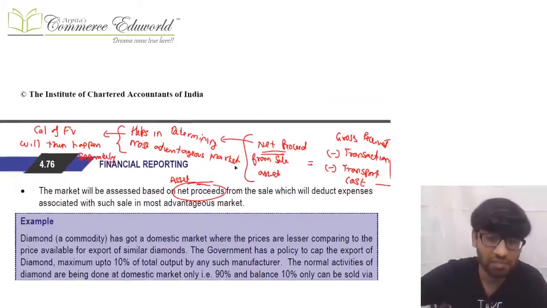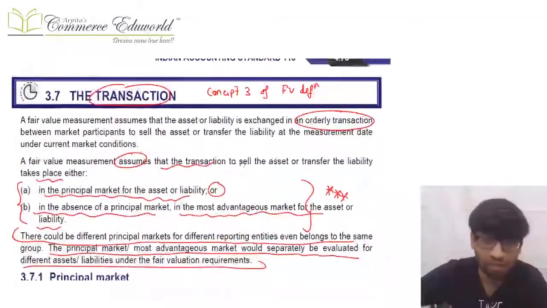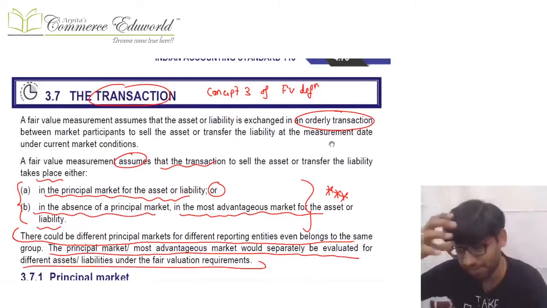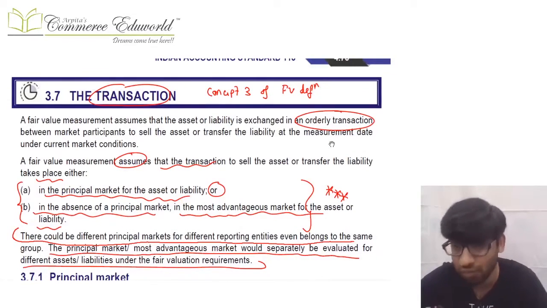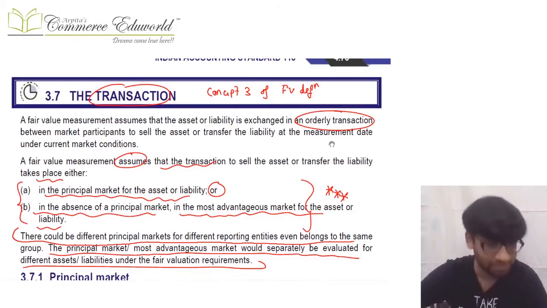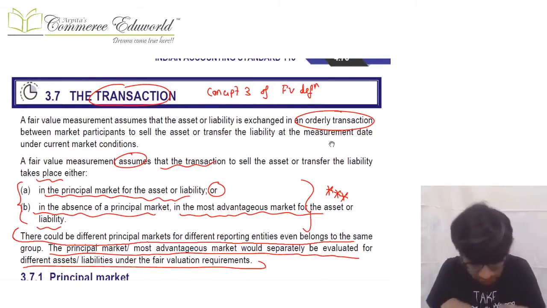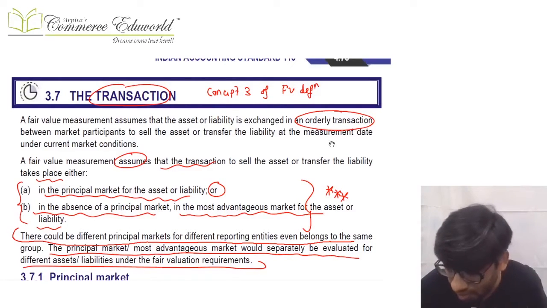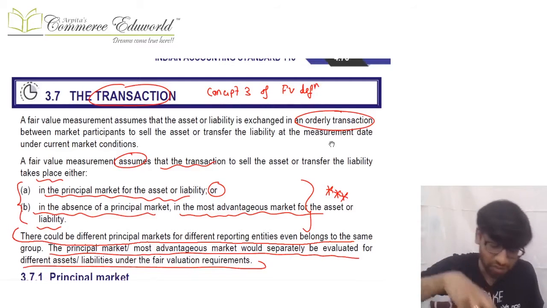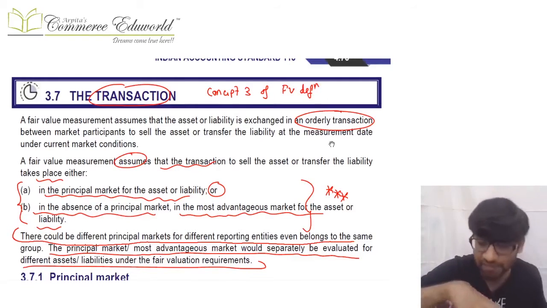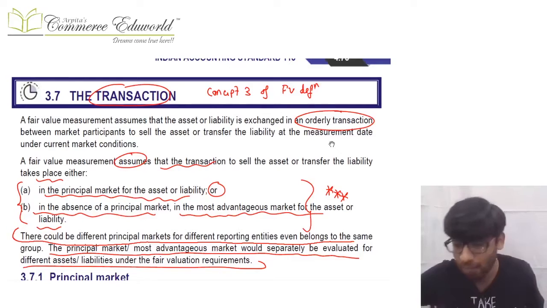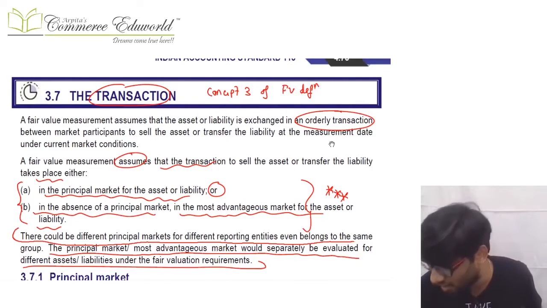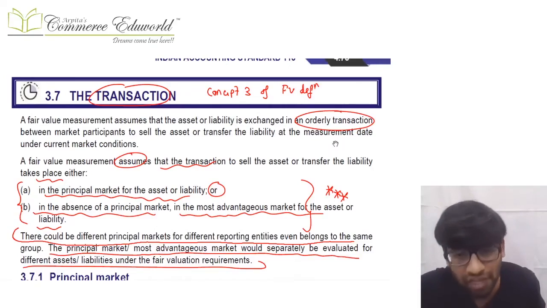Once the most advantageous market is determined, in that market you will check an orderly transaction, and from that orderly transaction you will calculate the fair value. So fair value calculation is the next step. Here we are just trying to find out whether we should take an orderly transaction in a principal market or in the most advantageous market. If a principal market is there, it is selected. If not, then the most advantageous market is selected, and from it we take an orderly transaction, and in the next step we calculate the fair value.